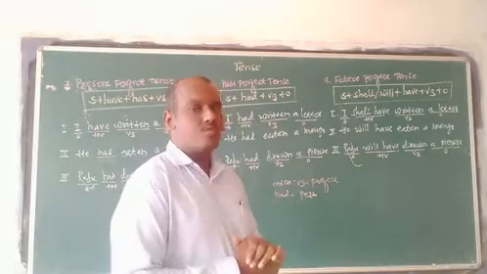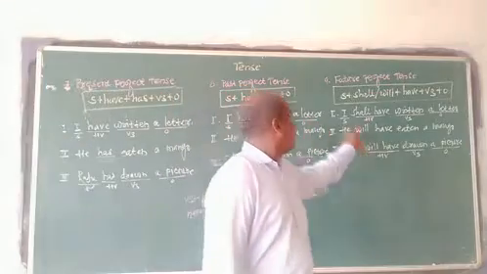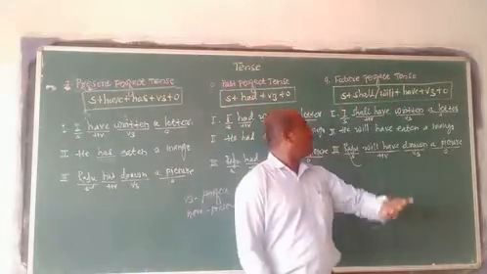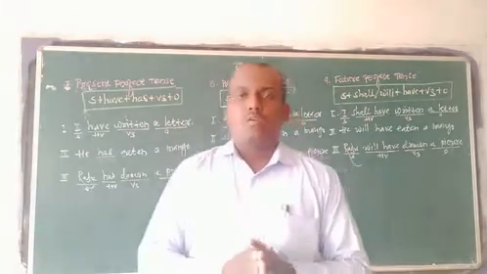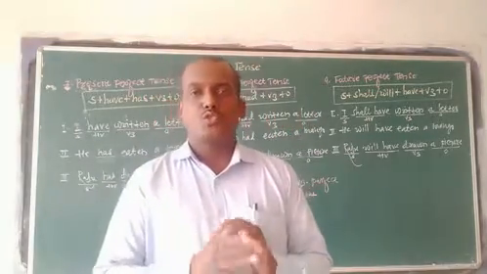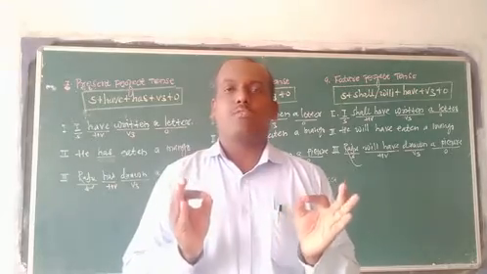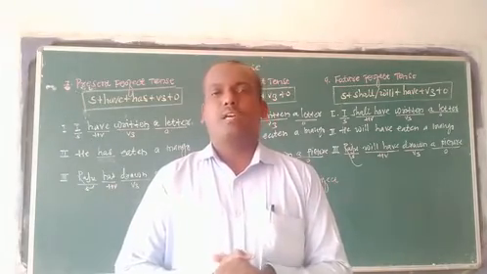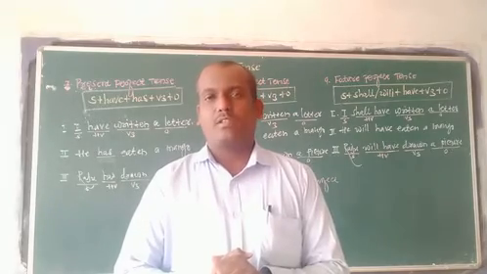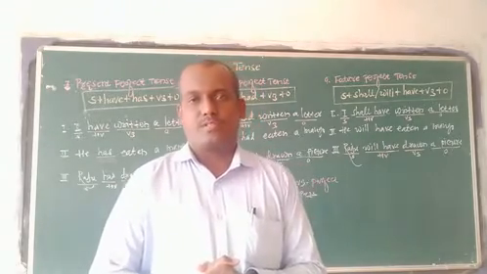What is the structure of future perfect? That is subject plus shall/will plus have plus V3 plus O. We have to remember the structure of future perfect tense. I told you, if I ask my student to tell me an example of future perfect, there is difficulty I experienced.